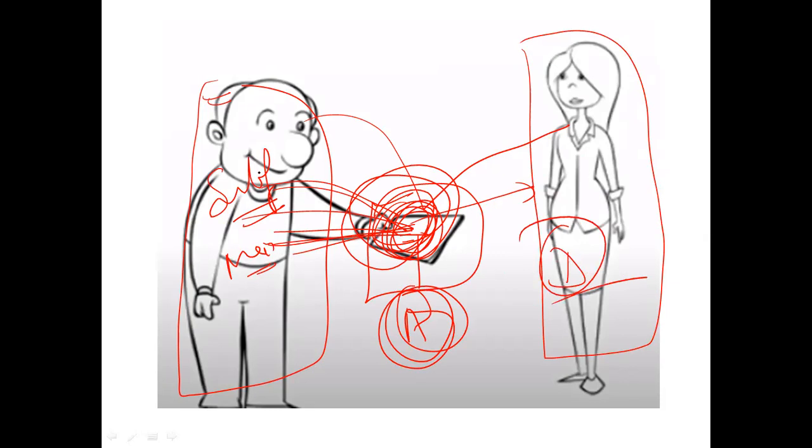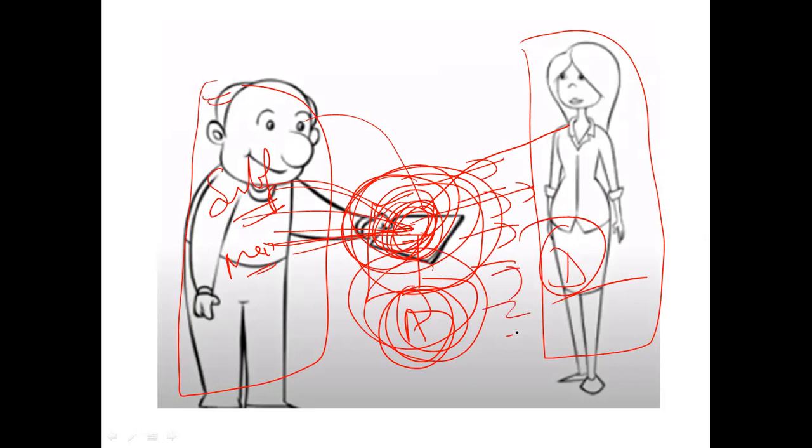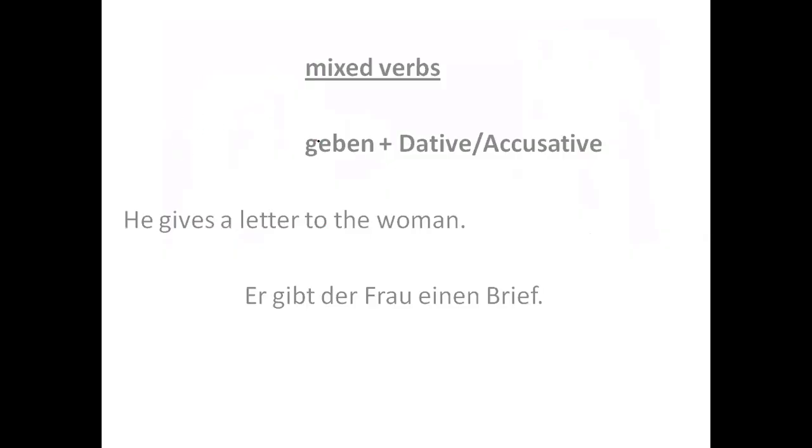So whatever is in direct contact will be treated as a direct object, and if the thing or the human is not in touch, then it will be dative. Okay, so for example here, he gives a letter to the woman. What is the subject here?